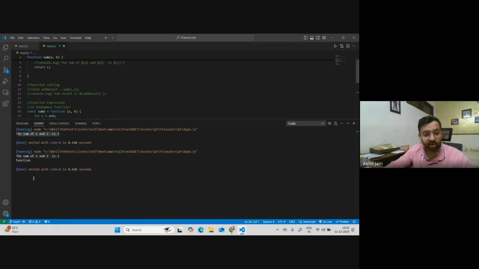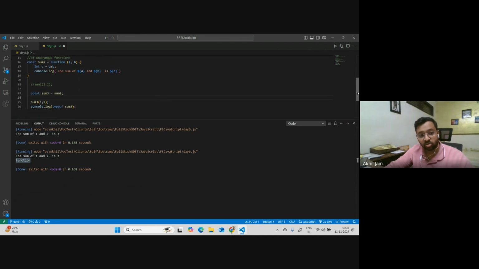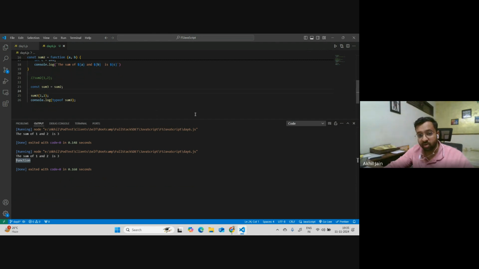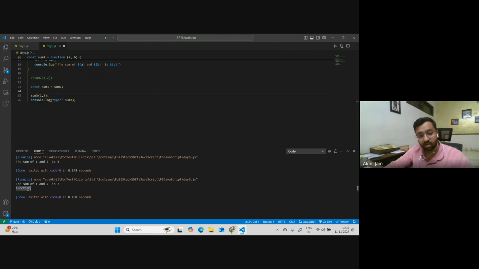Oh, it gives me function, right? You can see here it tells you that sum3 is also a function. So I think that answers your query. If I check sum2 also, it is a function.